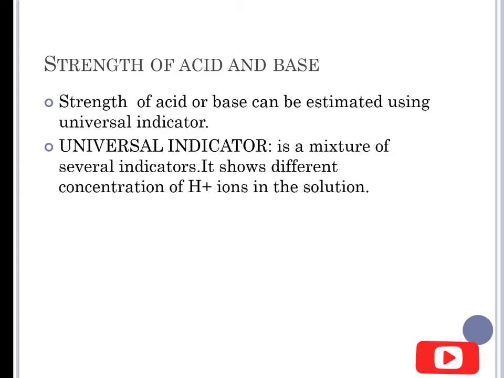Now let us know about the strength of acid and base. The strength of an acid or base can be estimated by using the universal indicator. The universal indicator is a mixture of several indicators, and it shows different concentrations of the hydrogen ions in the solution.